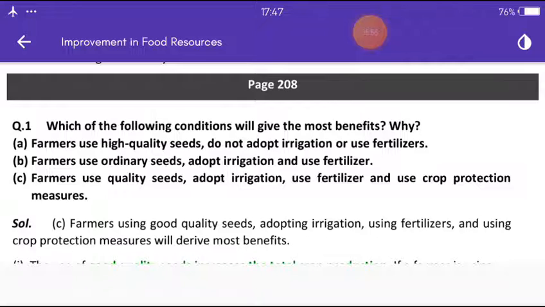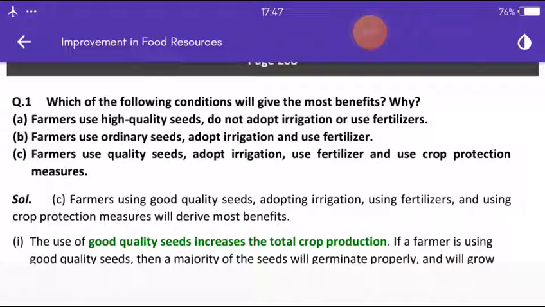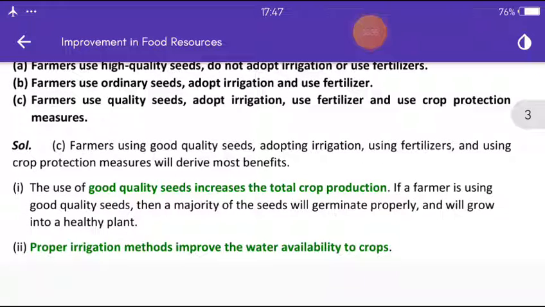Which of the following conditions will give the most benefits? Why? First, farmers use high quality seeds, do not adopt irrigation or use fertilizers. Second, farmers use ordinary seeds, adopt irrigation and use fertilizers. Third, farmers use quality seeds, adopt irrigation, use fertilizer and use crop protection measures.